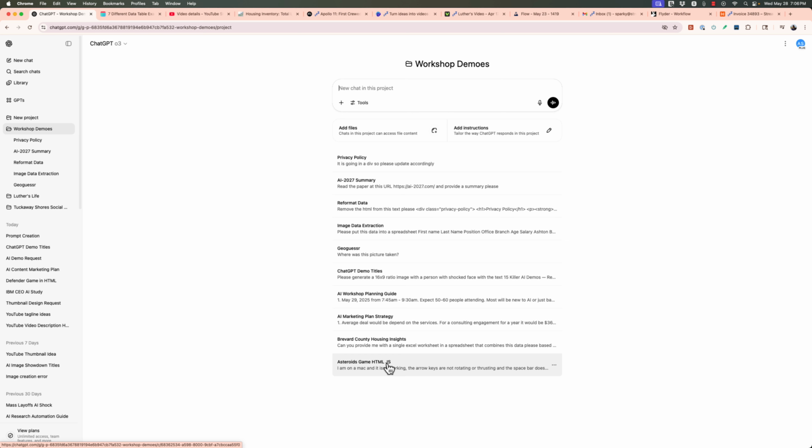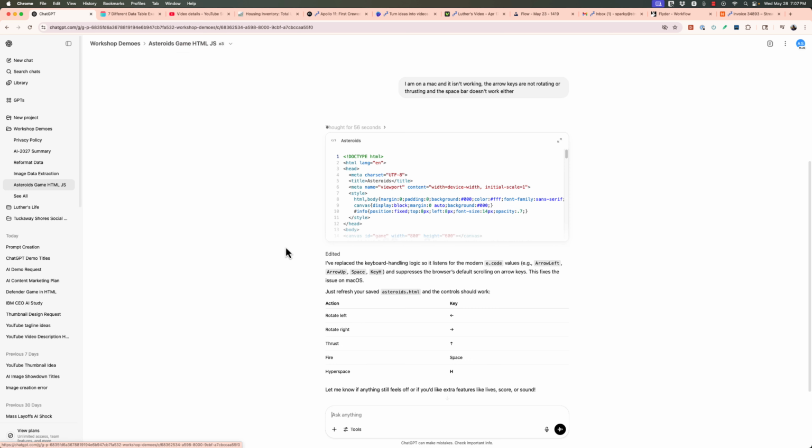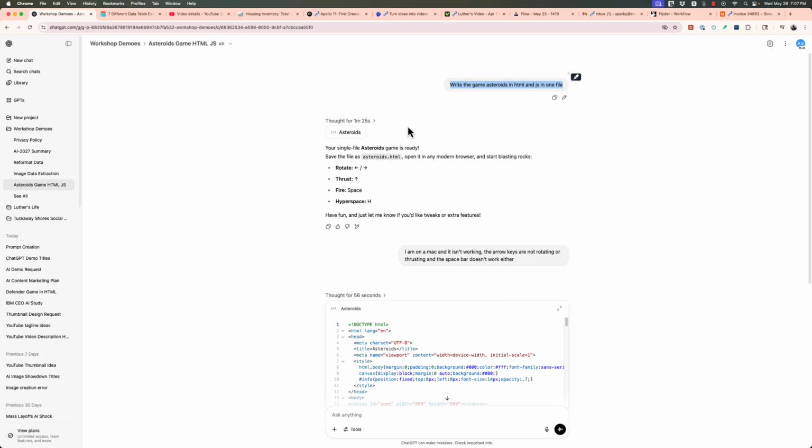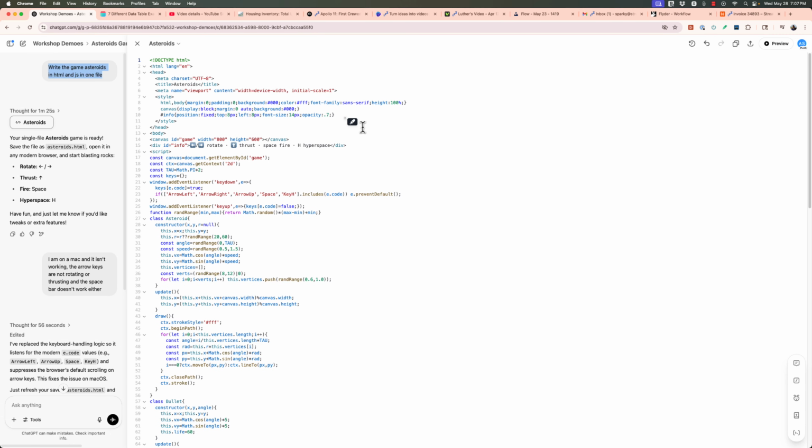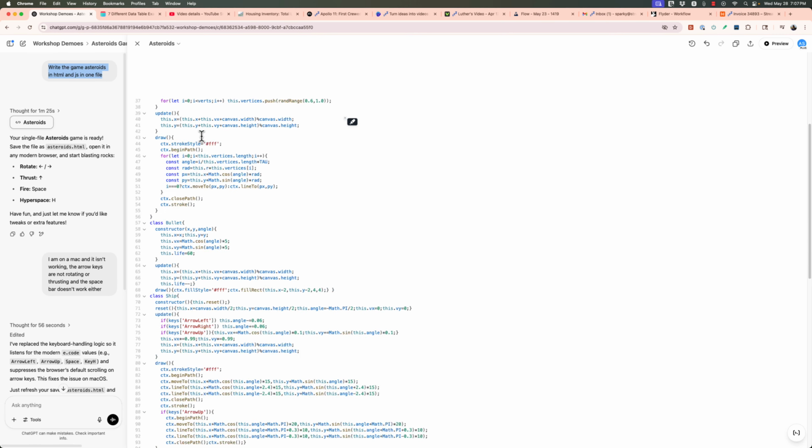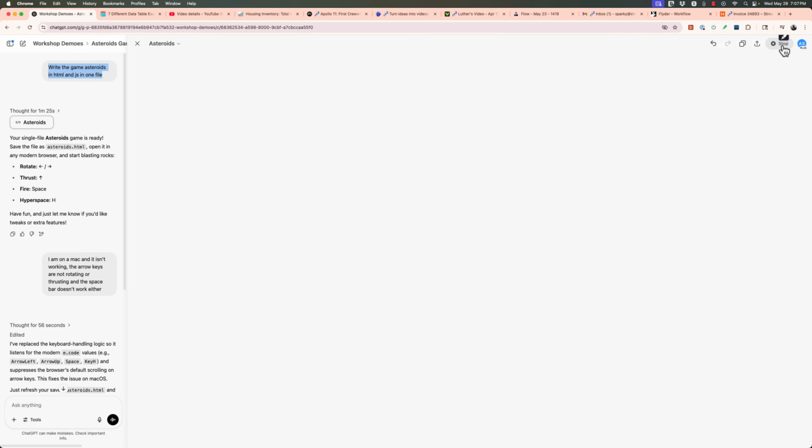Last one of the ChatGPT, and then we'll bump off of it. This is called vibe coding. So vibe coding, write the game asteroids in HTML and JS in one file. So what did it do? Well, here's the code it wrote. And what did it write? And we have the game asteroids. And it actually works. And you can play it right in your browser.